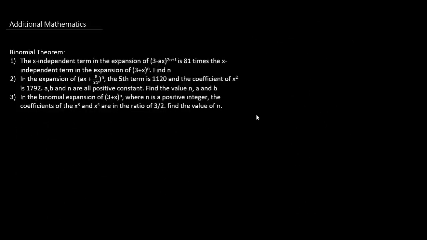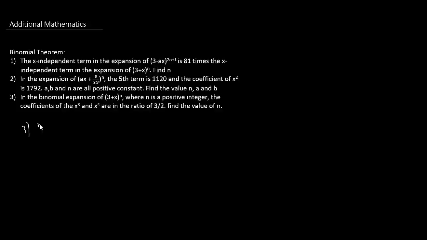Moving on to question number 3. I think this is the most challenging one because it involves a lot of simplifying and expanding. We're given the coefficients of x cubed and x to the power of 4, and they are in the ratio of 3 over 2, right? So let's just get started.